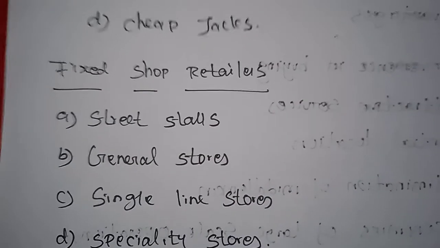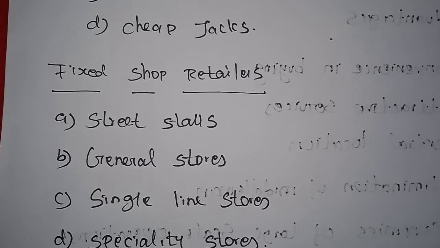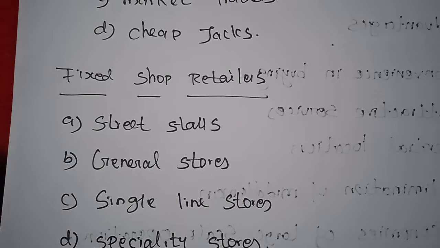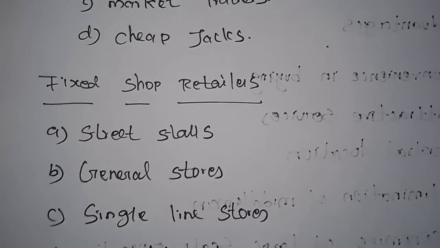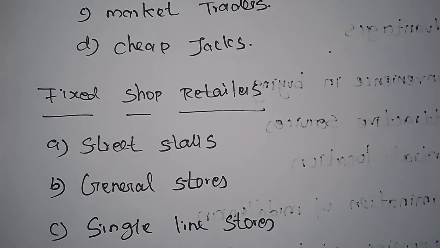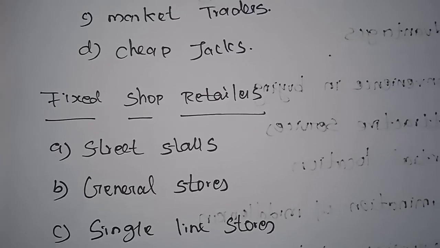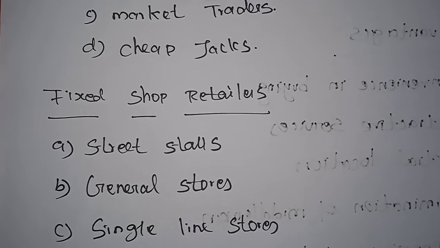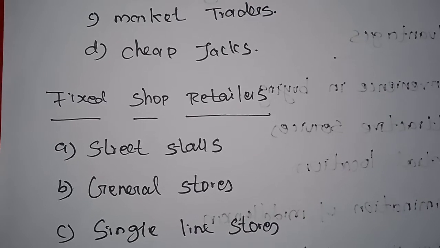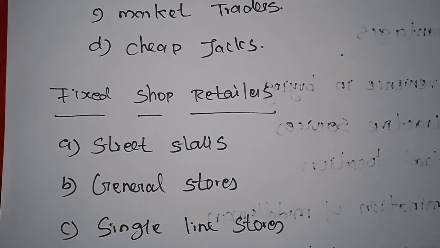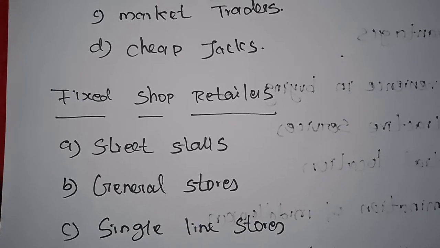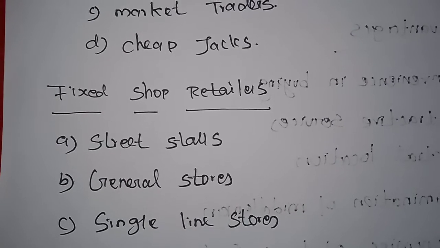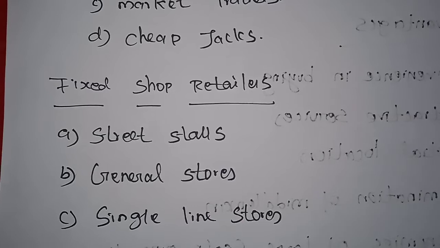Next, fixed shop retailers. The retailers who maintain a permanent establishment to sell their goods are called fixed shop retailers. Many sellers establish a fixed shop to sell their commodities in areas, maybe localities in the center of the cities or in the street. They do not move from place to place to serve their customers.